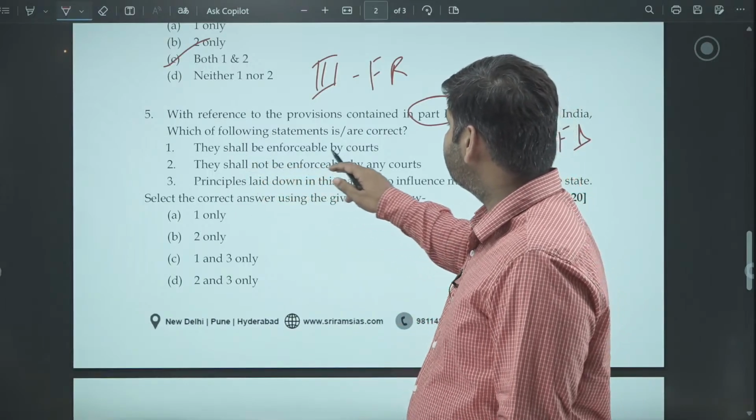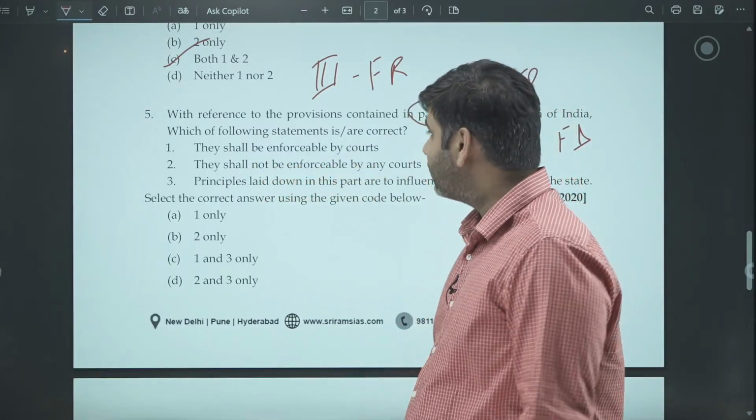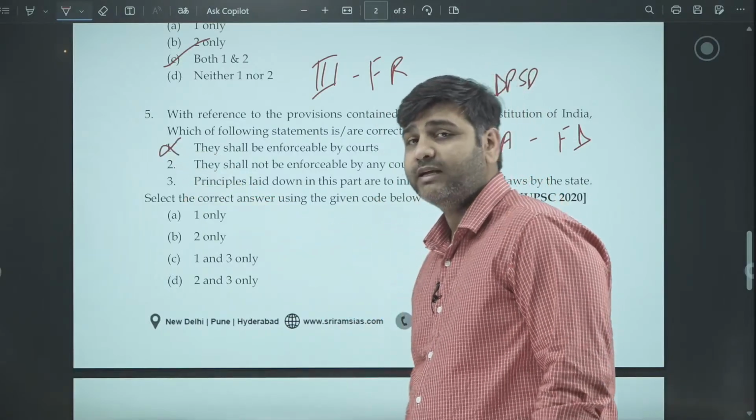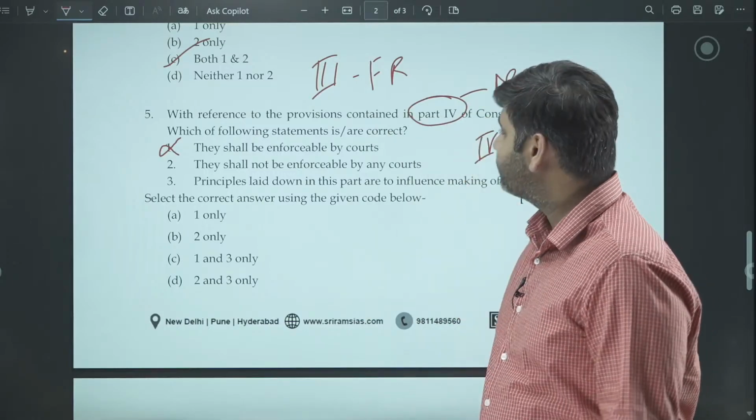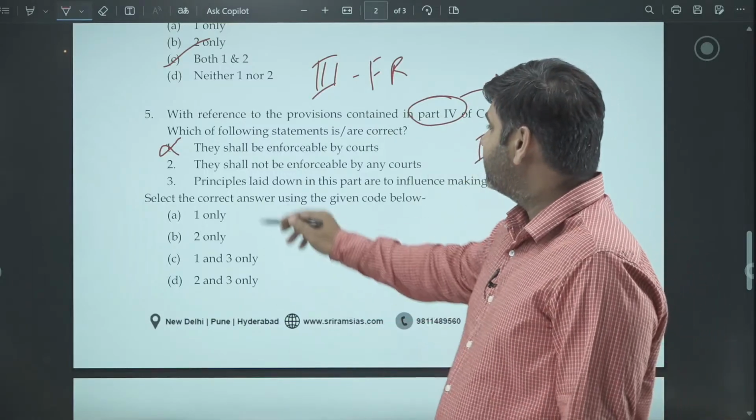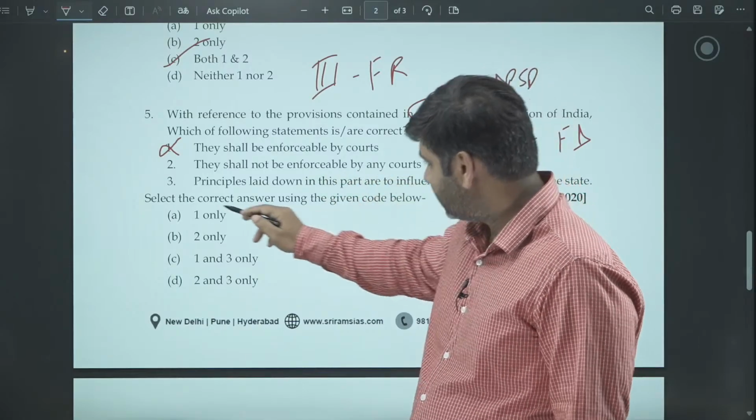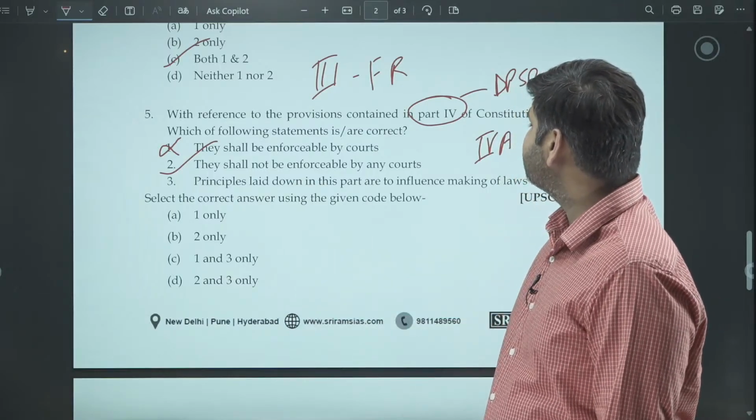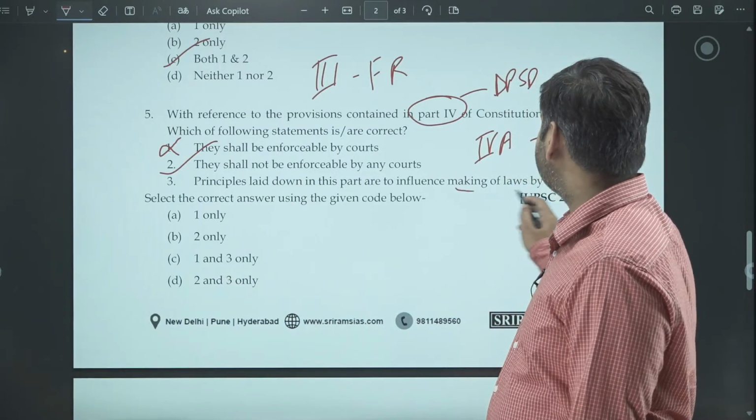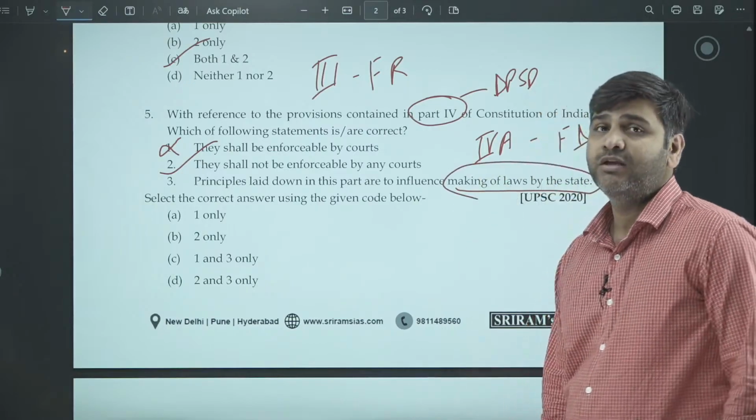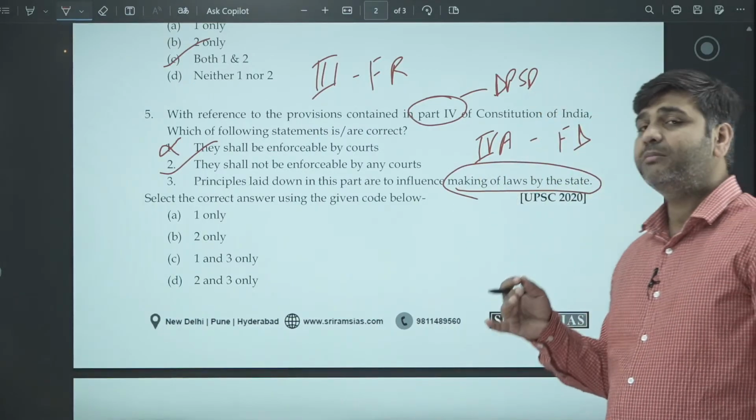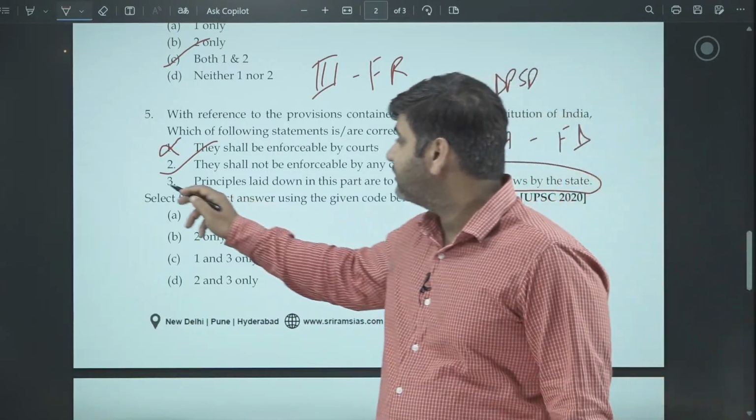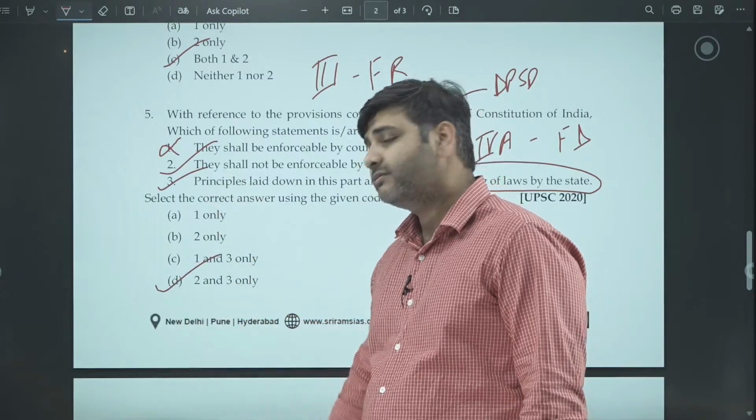They shall be enforceable by the courts. No, they are not enforceable by court. We have just now seen it is not enforceable by court. Directive principles of state policy, or Part 4, is not enforceable by court. They shall not be enforceable by any courts. Now, this is correct. Principles laid down in this part are to influence the making of laws by the state. Yes, these are the principles which should be kept in mind by the legislature while making the law. And hence, the third one is correct. So, 2 and 3 are correct.